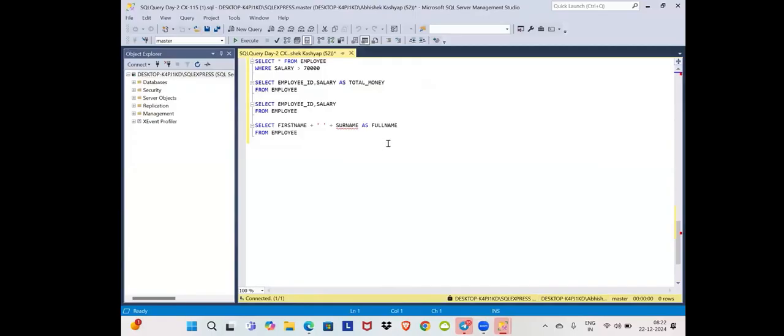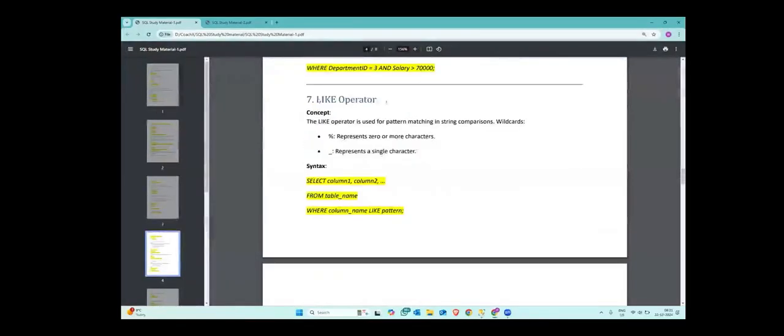So let us move forward with the new thing that we have, the like operator. When we are comparing normal numerical values like equal to 2, greater than 30,000, less than 75, we directly use the where clause with these operators.